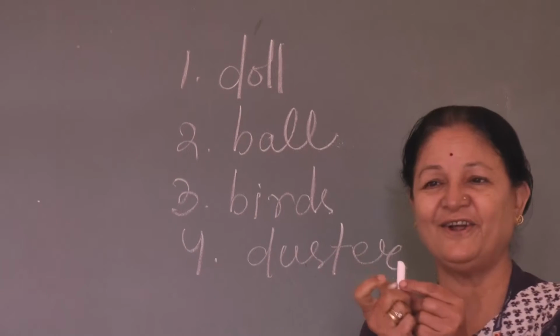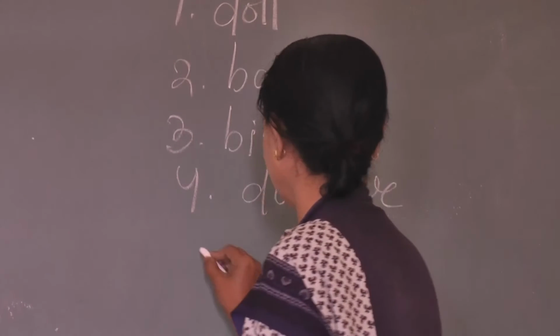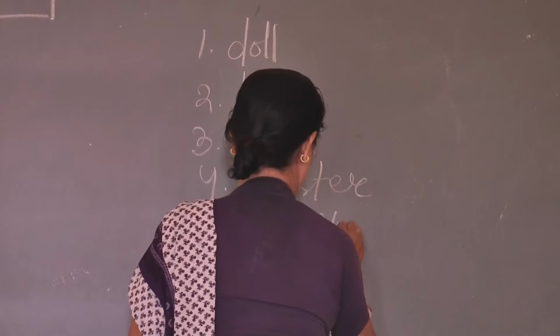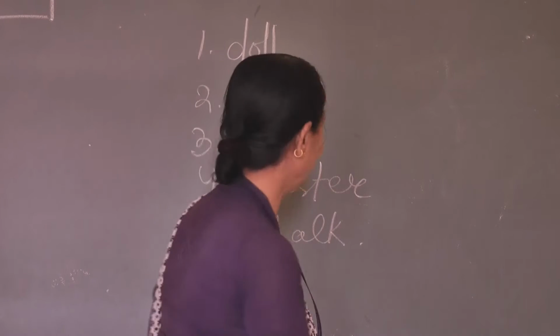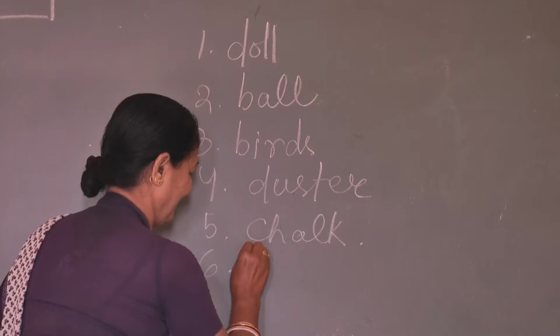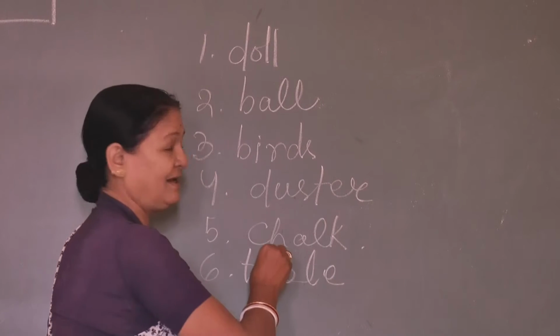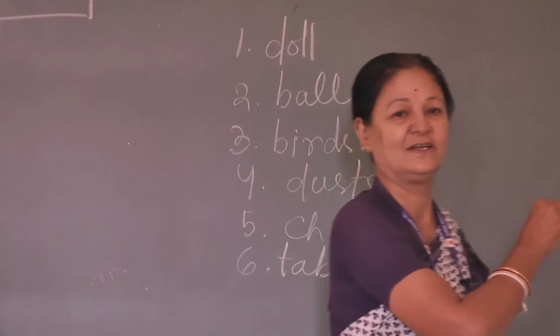This I am holding also. What is this? This is chalk. Write down. Chalk. And this is also table. Write correctly. See the spelling and write it properly. I will check your copies.